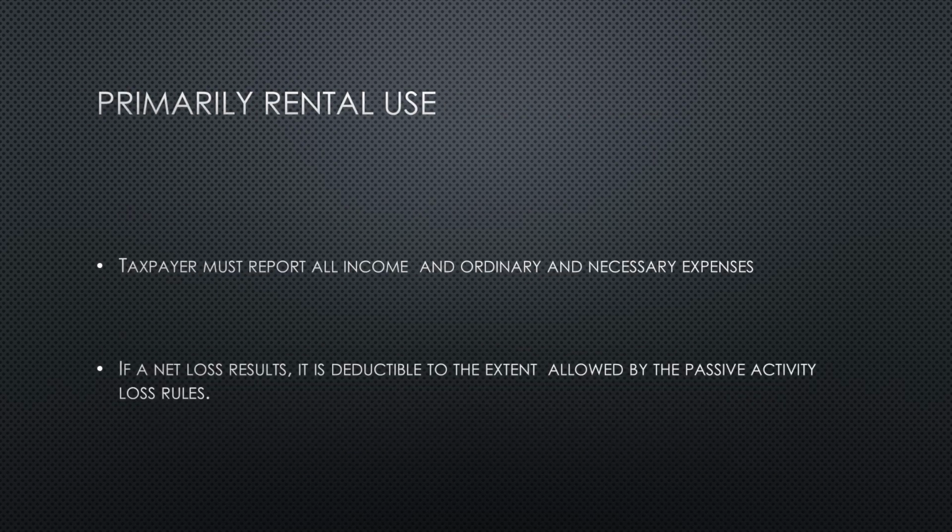For primary rental use, the taxpayer has to report all income and ordinary and necessary expenses. In addition, the portion of expenses that are allocated to personal use are not deductible unless they're normally allowed as itemized deductions. If there is a net loss, it is deductible to the extent allowed by the passive activity loss rules, which are discussed in chapter 13, which we'll cover later in this course.